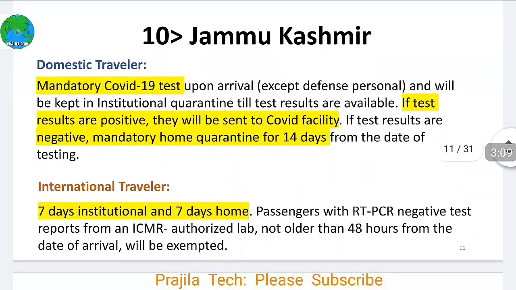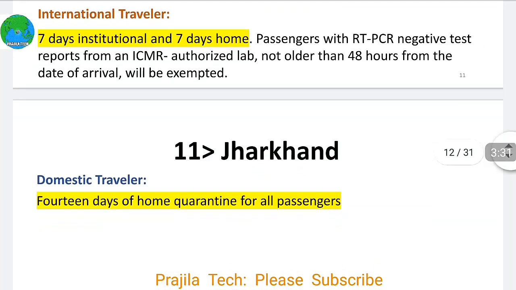In Jammu and Kashmir, a mandatory COVID-19 test will be conducted upon arrival, and if you are positive, you will be sent to a COVID facility or institutional quarantine. Otherwise, if you are negative, mandatory home quarantine for 14 days. International travelers will also have 7 days of institutional as well as 7 days of home quarantine.